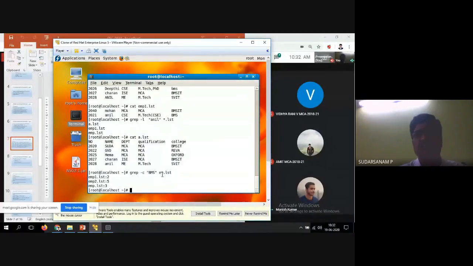So if I give e*.lst, what will happen? It starts with the letter e, star means the entire rest, and .lst is the file name ending. Now I want to search whether BMS is available in those files. So emp1.lst has it twice, emp2.lst five times, emp3.lst three times. So this is not the way.